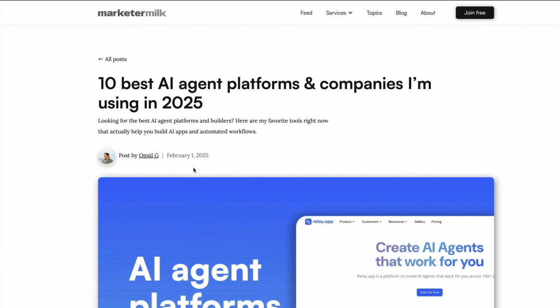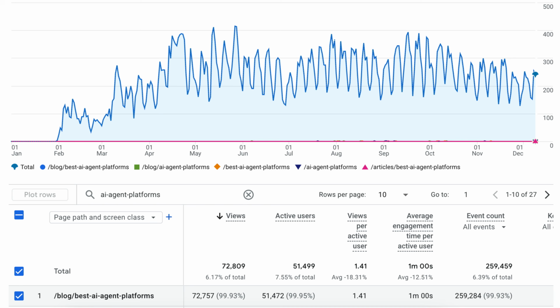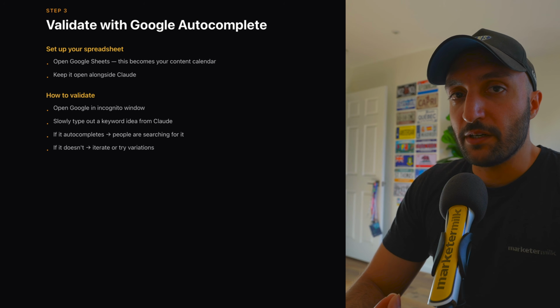When I first wanted to write an article around that, I saw that no keyword research tool was showing the data for that because it was such a new and emerging trending topic. But because people were actually searching it, Google showed it in autocomplete. So I went after it, and it gets a ton of traffic, as you can see. Actually, way more views on that blog post than any of my YouTube videos. So that was that. We found a good keyword there.